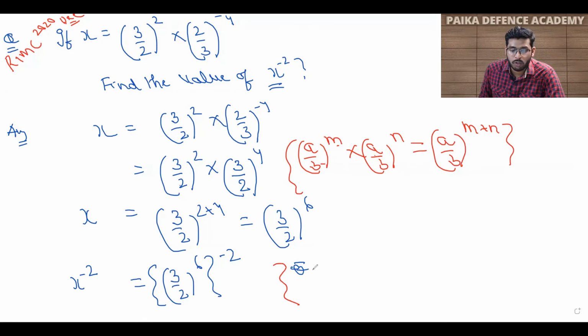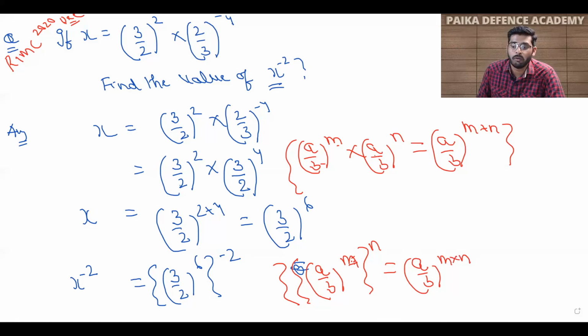Whenever you have a rational number a by b with a power m and one more power n, and there is no sign in between these two powers, we have to multiply the two powers. So the answer will be a by b raised to power m into n. We will follow this rule and solve this. So we get 3 by 2 raised to 6 into minus 2, so your answer will be 3 by 2 raised to power minus 12.